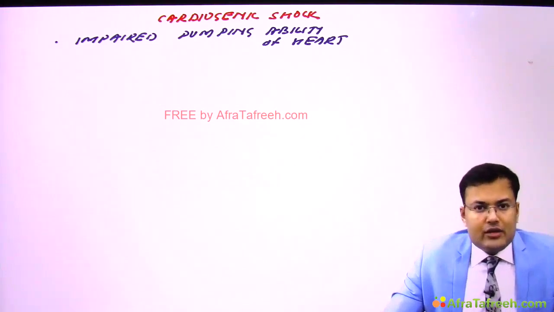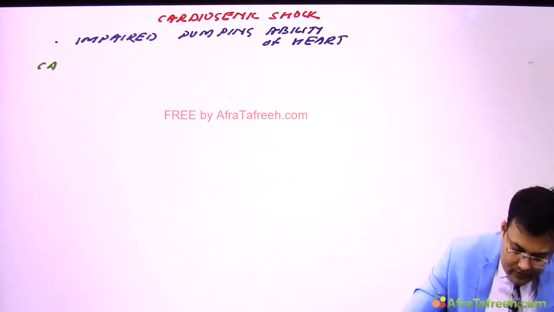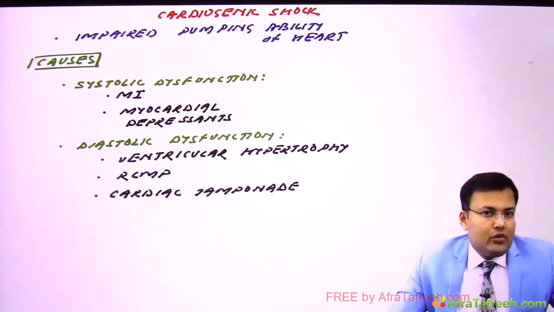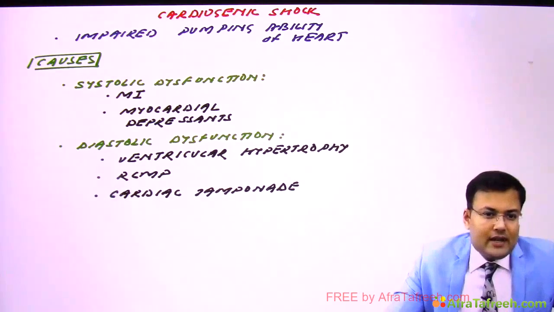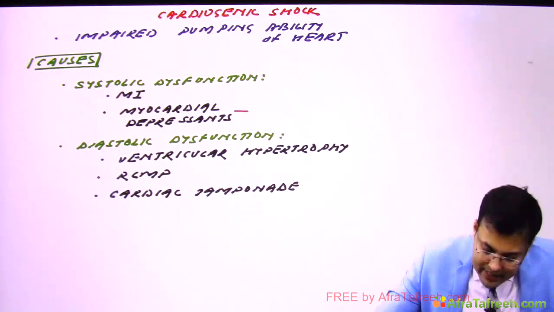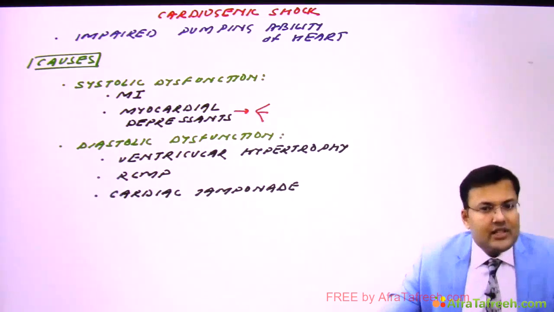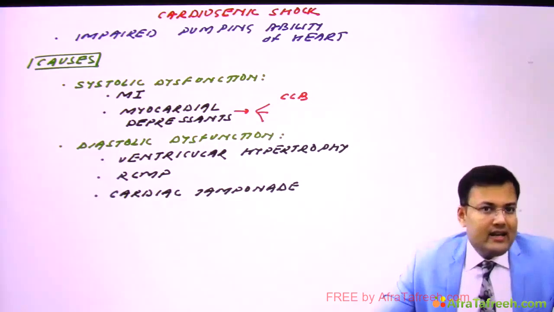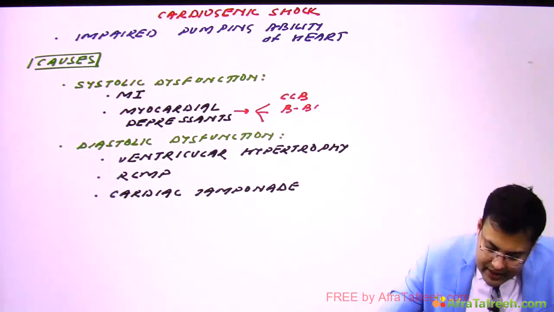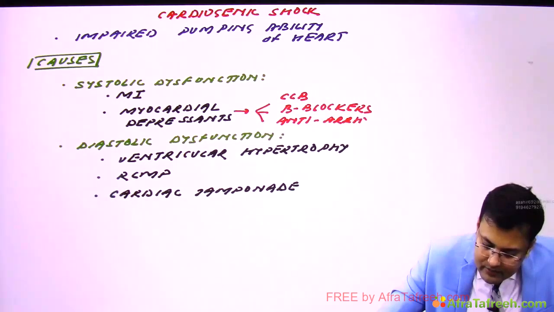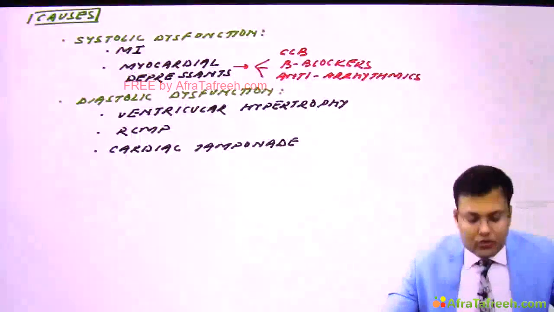What are the causes of cardiogenic shock? See the list. It can be caused by systolic dysfunction because of myocardial infarction. If the patient is taking myocardial depressants, like calcium channel blockers, beta blockers or antiarrhythmics. Clear? So all these lead to systolic dysfunction.